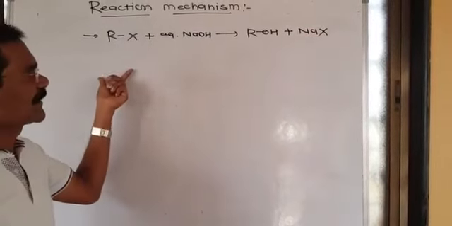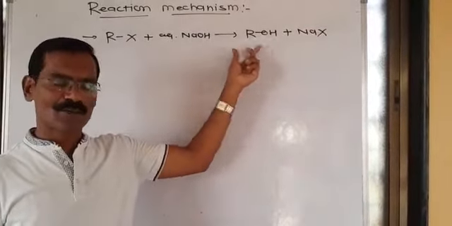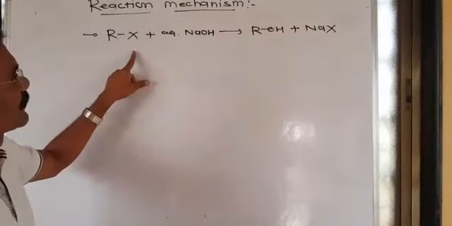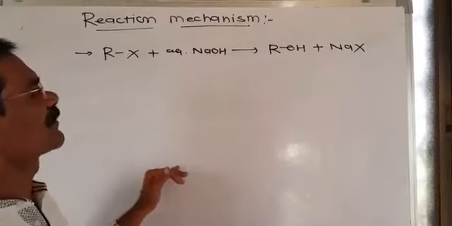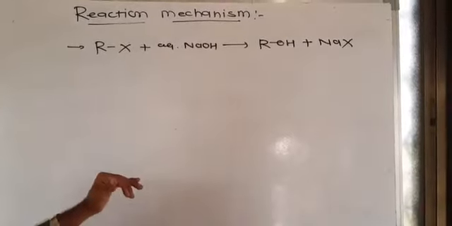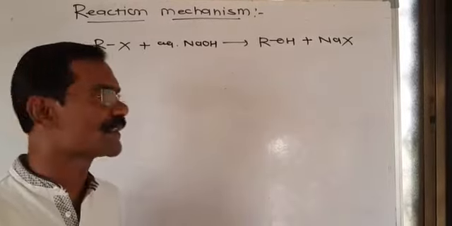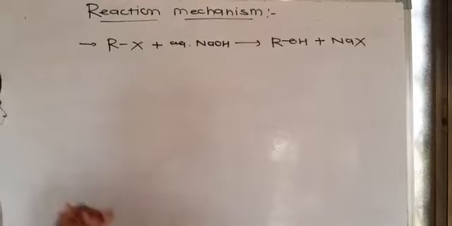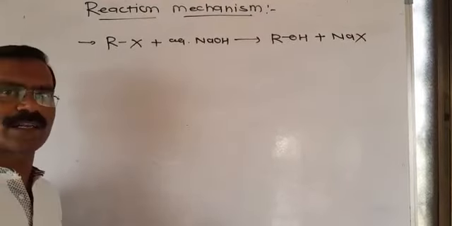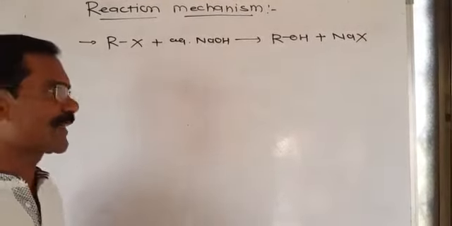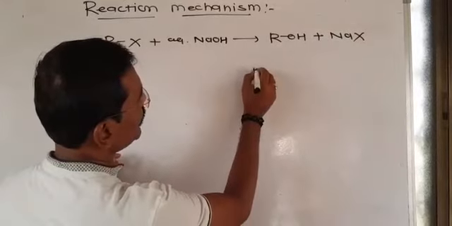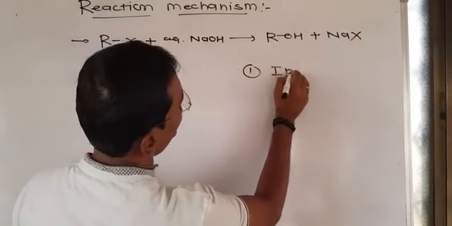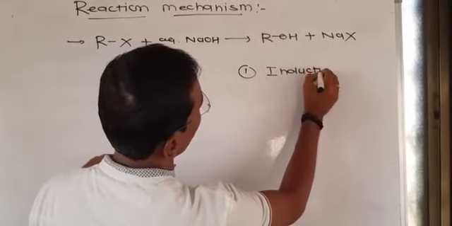How does the alkyl halide convert into alcohol? What is the intermediate of this reaction? And what is the mechanism part of this reaction? All that concept we discuss in reaction mechanism. To better understand the reaction mechanism, you must know some important basic concepts related to organic chemistry, or basic effects. In that, the first effect which is very important for organic chemistry is called the inductive effect.